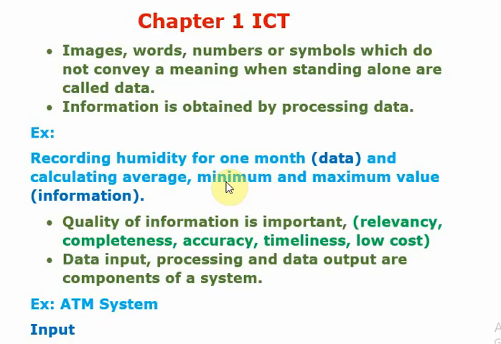Completeness, we need to provide complete information. For example, when we are providing information regarding a patient, we need to provide the complete information. Otherwise, the doctor might give wrong prescriptions.